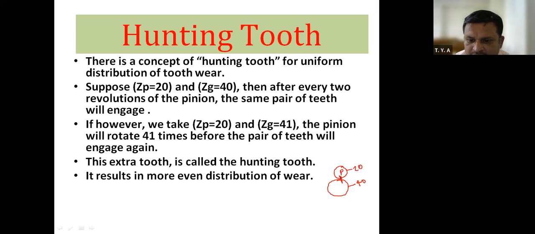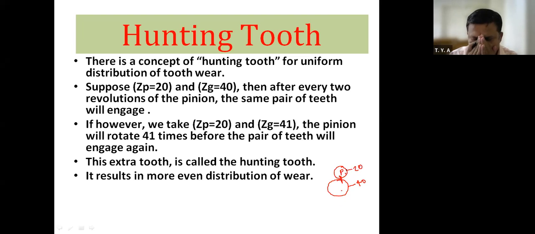Therefore, what will happen? One gear tooth of this gear and two gear teeth of this gear will come in contact after every 2 revolutions, after every 2 revolutions of either pinion or gear.